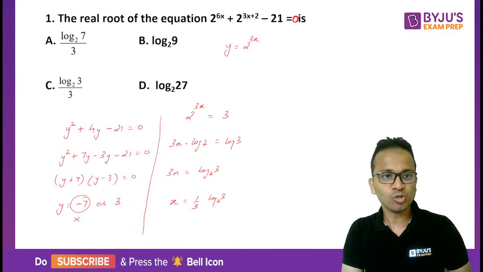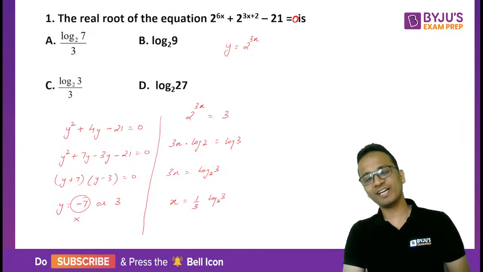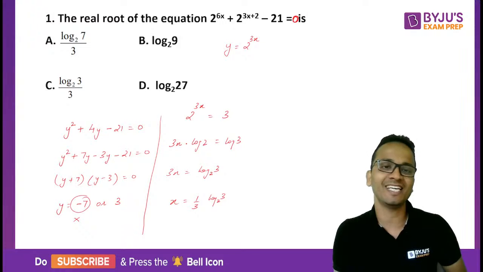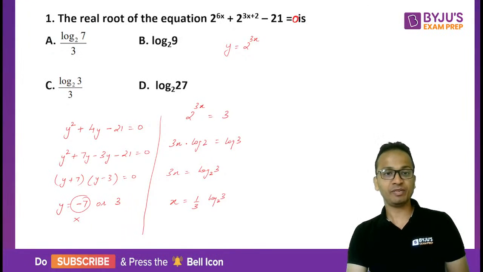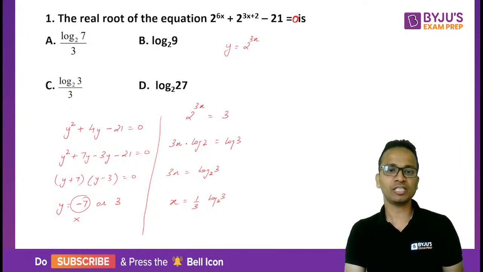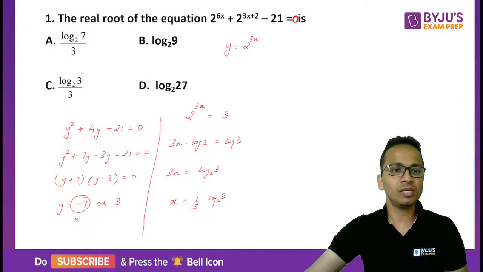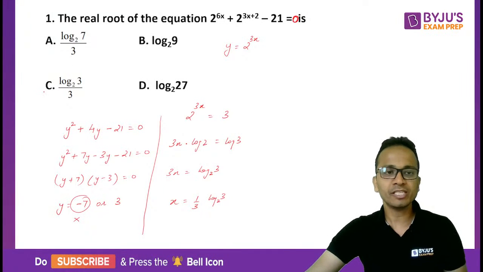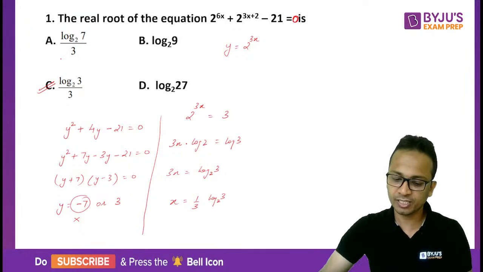Okay. So you have given the answer as option A, but I'm afraid option A is not the answer. All right. Am I clear? Prathmesh, you have mentioned option B. No, option B is not the answer. So this is the way we'll be solving this question. The value of x will be equal to log 3 to the base 2 whole divided by 3, and it is option C. All right.